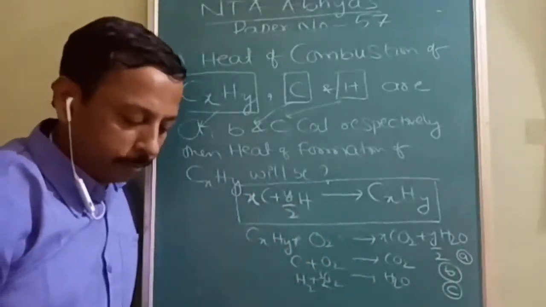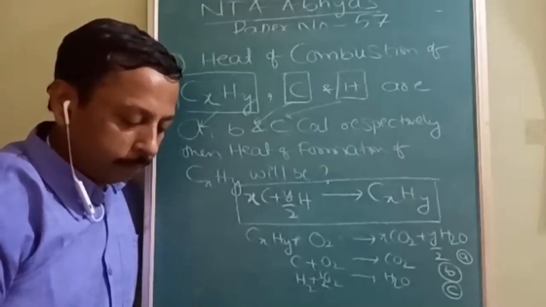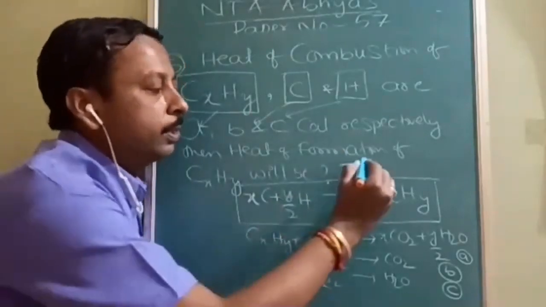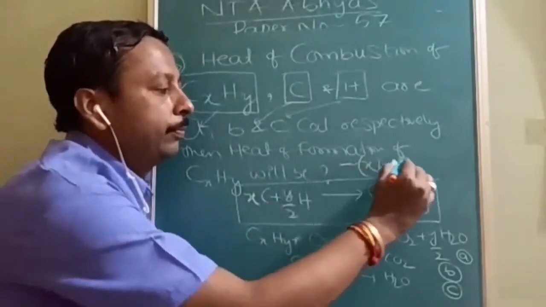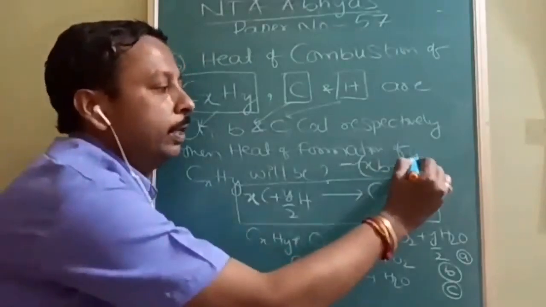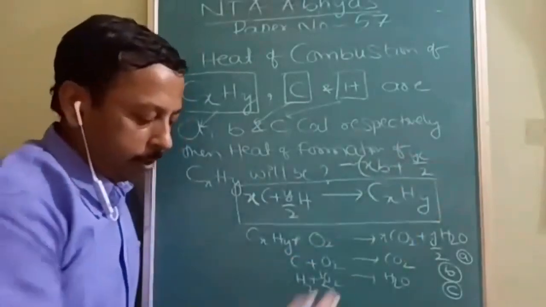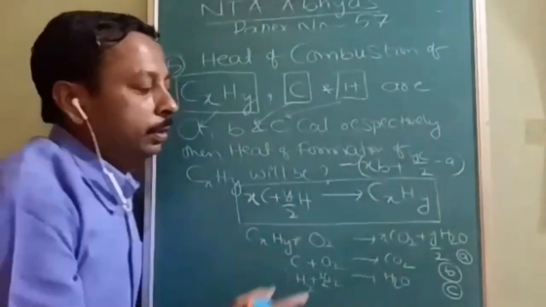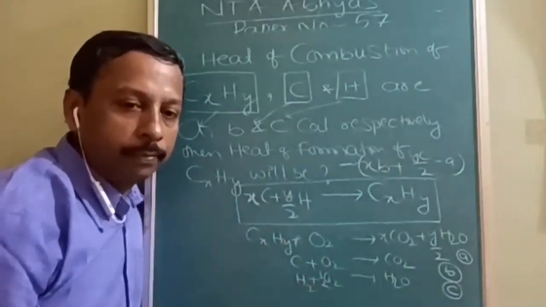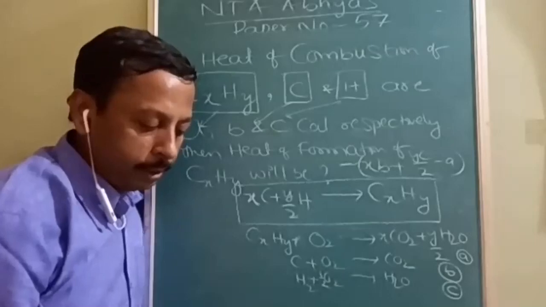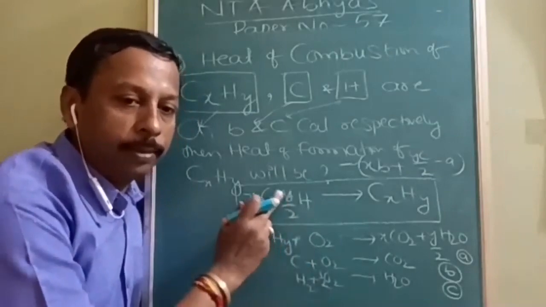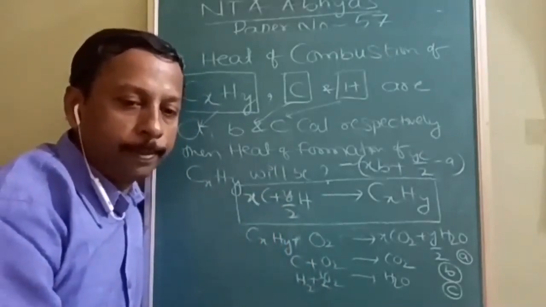When you add and subtract and form the correct equation, you will get... minus is very important. Options are given like that, xB. After simplifying, what you will get is xB plus yC by 2 minus A, so overall minus xB plus yC by 2 minus A. This is the answer we get after simplifying these three equations. Okay, note down.